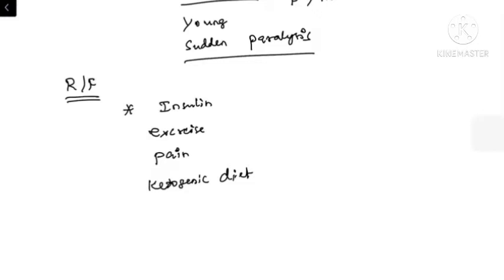These are all associated with excessive release of insulin, which in turn causes hypokalemia. So these patients may present to the casualty with hypokalemia with a history of any of the following risk factors which precipitate the episode of hypokalemia.